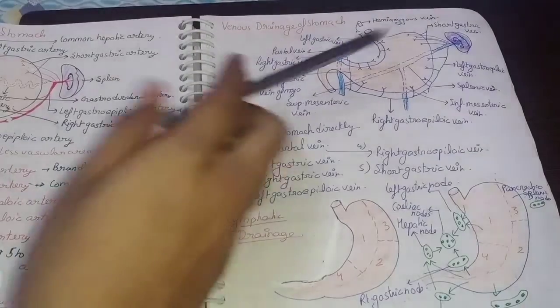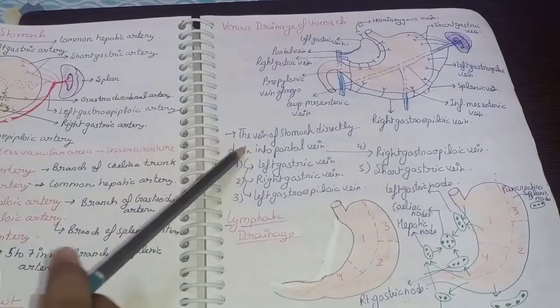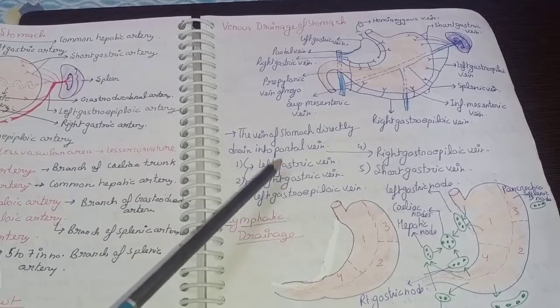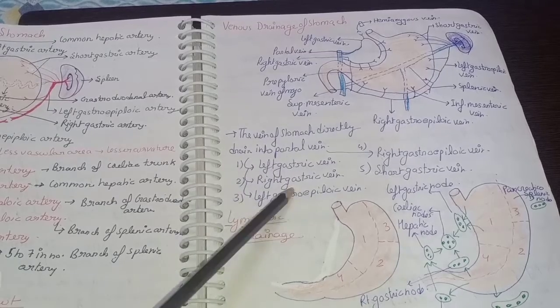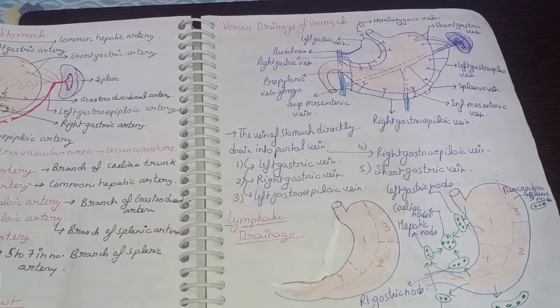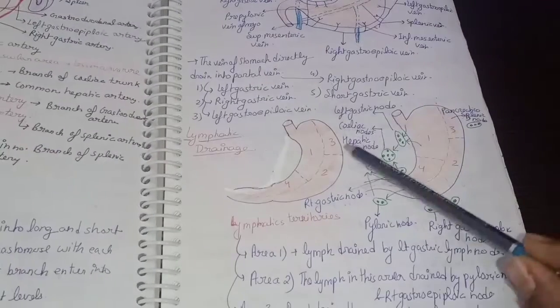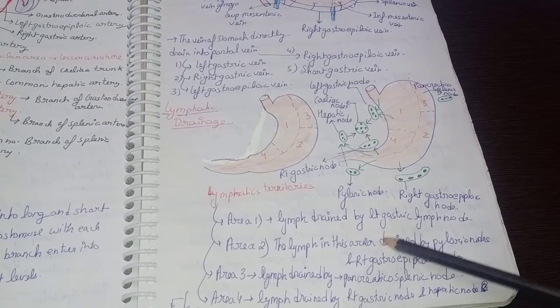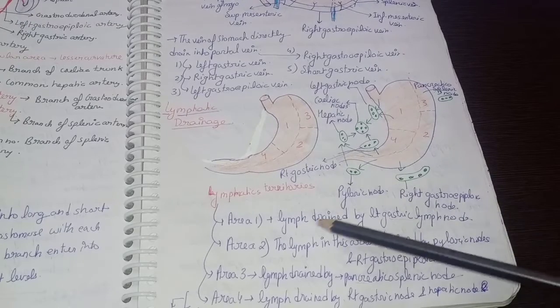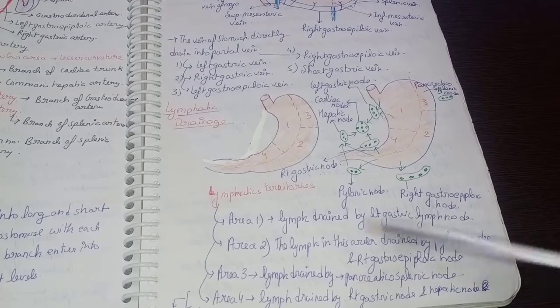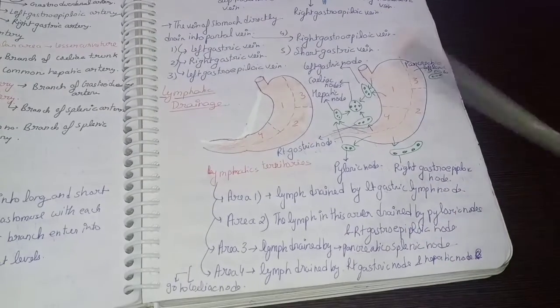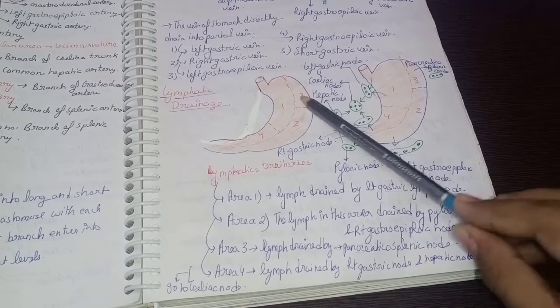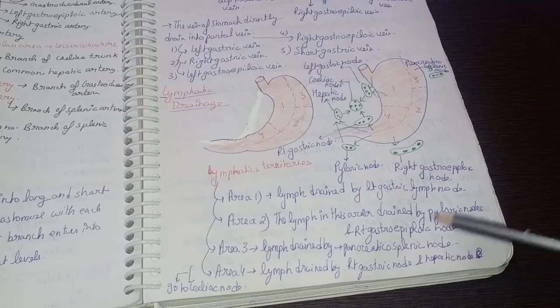Now we will talk about the venous drainage of the stomach. As you can see in the diagram, the venous drainage of the stomach drains directly into the portal vein, through the left gastric vein, right gastric vein, left gastroepiploic vein, right gastroepiploic vein, and short gastric veins. Now coming to the lymphatic drainage. As you can see, the stomach is divided into 4 regions by which different lymphatic drainage will occur. Area 1, the lymph is drained by the left gastric lymph node. Area 2, the lymph is drained by the pyloric node and right gastroepiploic node. Area 3, lymph is drained by the pancreaticosplenic node. And area 4, lymph is drained by the right gastric node and hepatic node, which go to the celiac node.